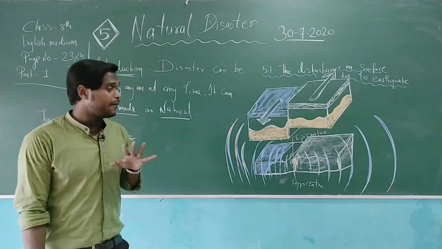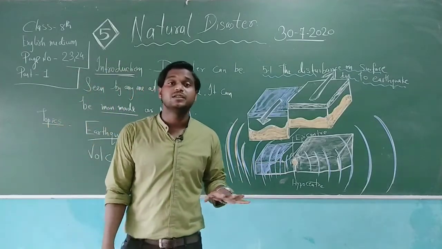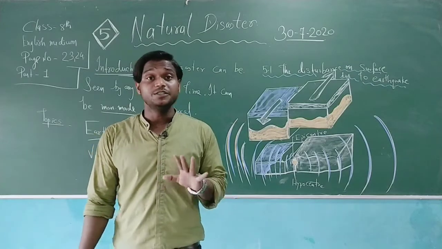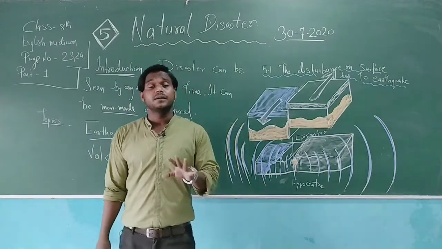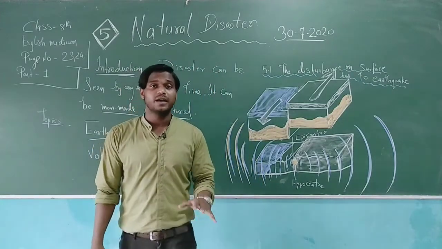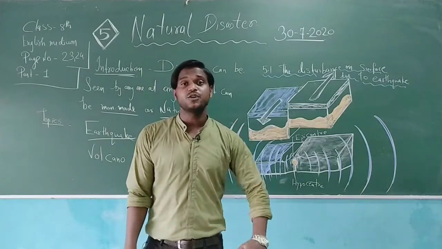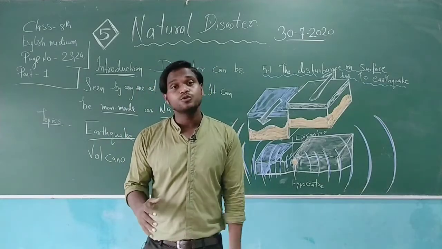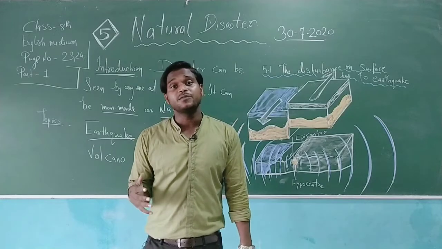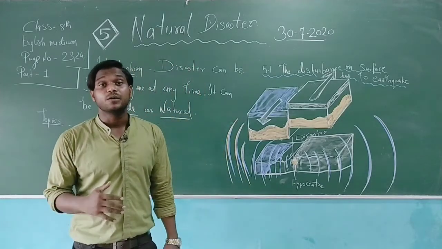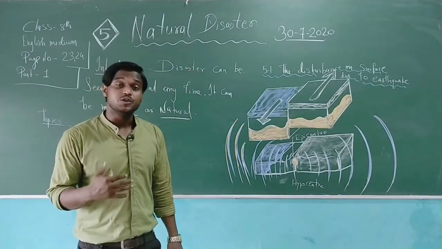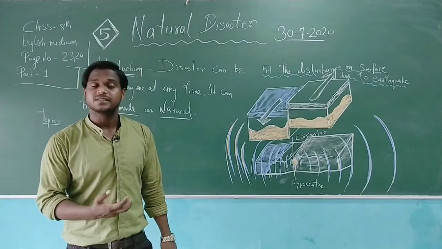So my dear students, I would like to give you the example of Anjar in Kutch. You can search this place on Google and see what the condition of Anjar in Kutch and Bhuj was in 2002-2003, because at that time there was a huge earthquake in these areas.